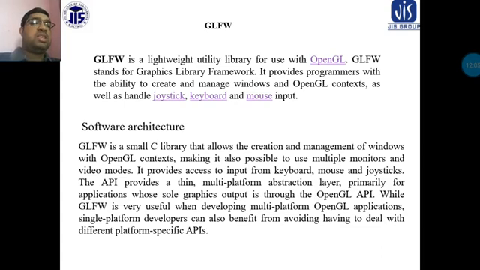It provides access to input from keyboards, mouse and joysticks.